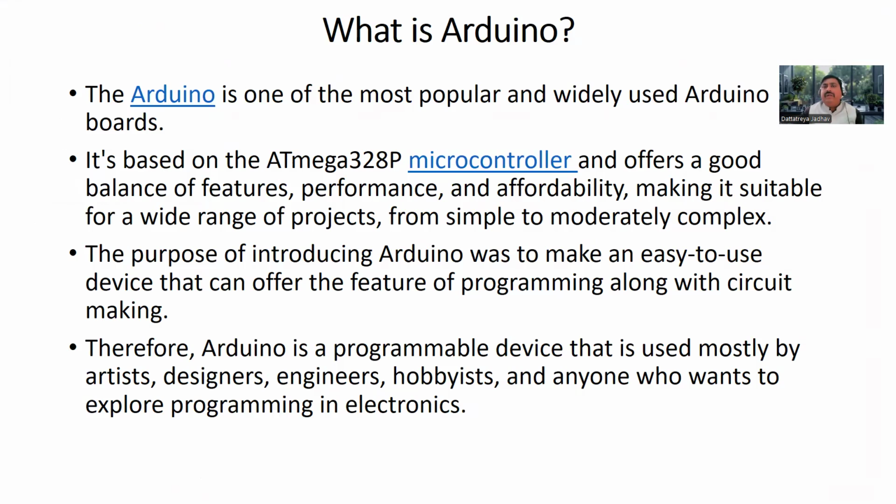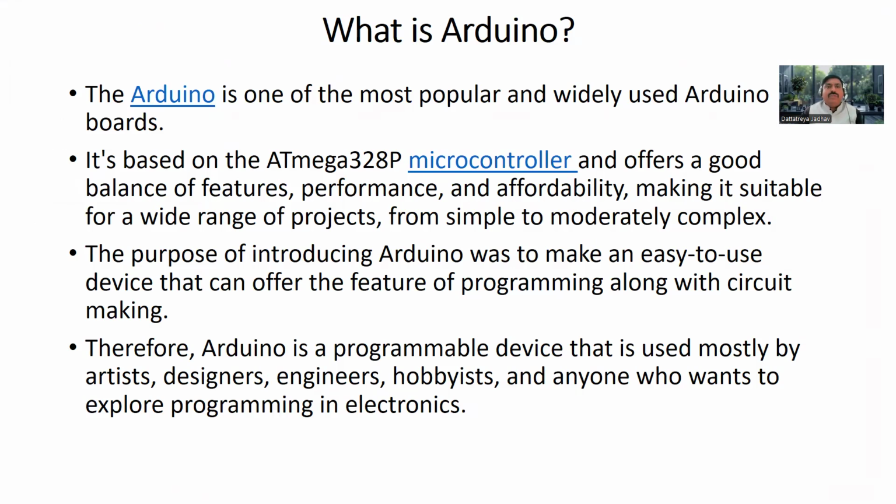Then we go to the Arduino part. So what is Arduino? Generally, Arduino is one of the most popular and widely used boards. It is the Arduino Uno board, which has hardware supported by software.